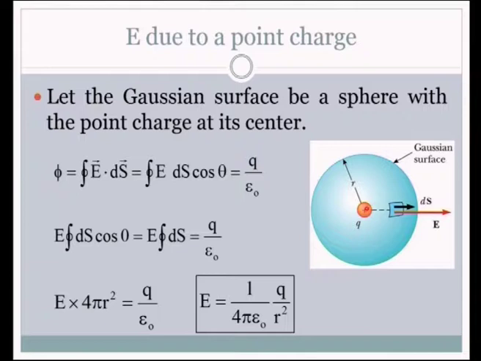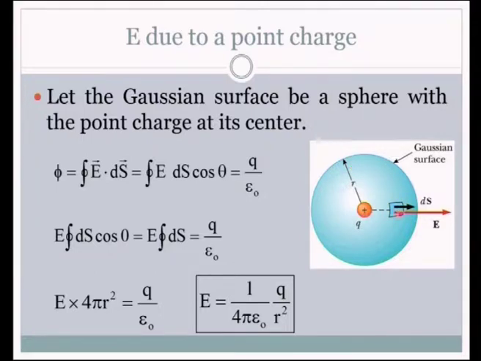Due to this positive charge, we want to find out the electric field at this point. So what do we do? We consider a small area here. This is a Gaussian surface. First of all, we should consider a Gaussian surface. A small elemental part of the Gaussian surface is highlighted here.